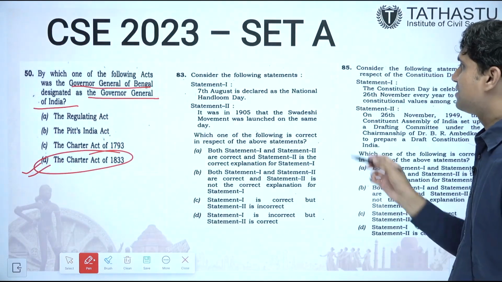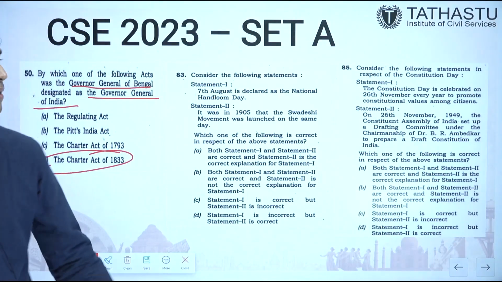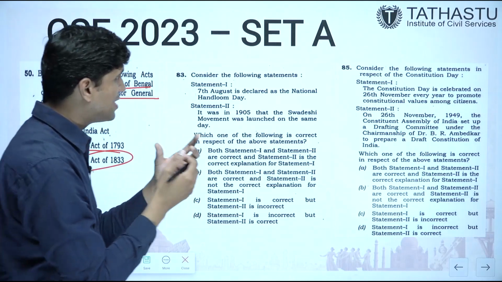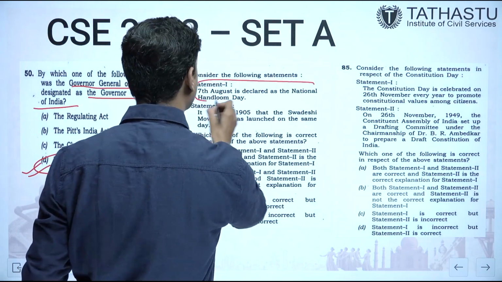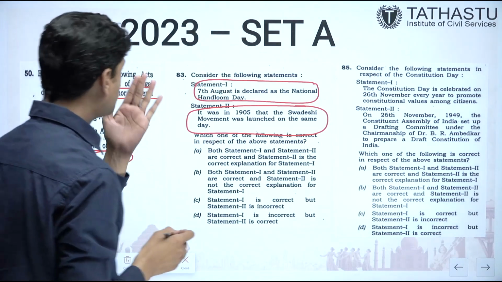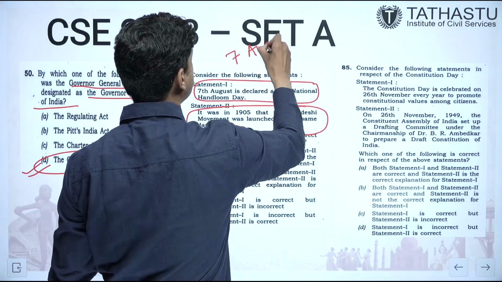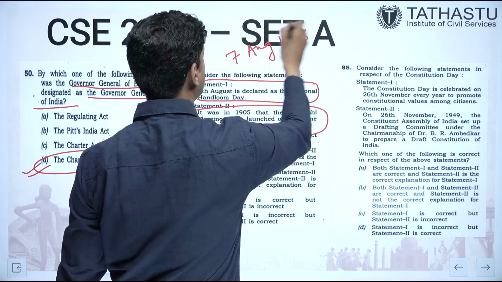Consider the following statements. See, Swadeshi movement again coming into the paper, but this time they have mixed a current question with a static portion. So as I was discussing, Swadeshi movement was launched on 7 August 1905.